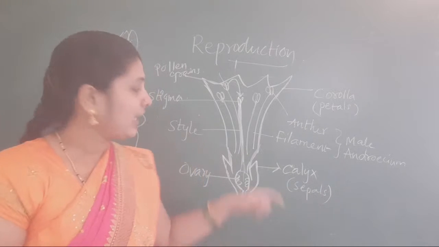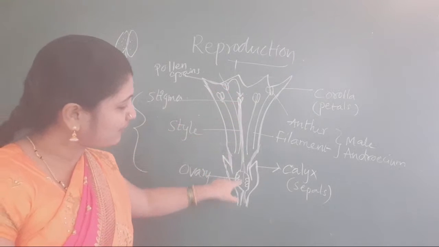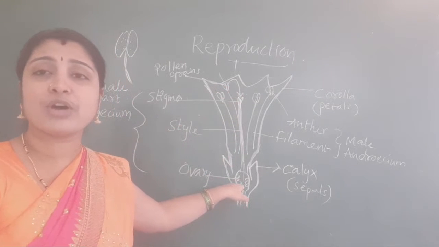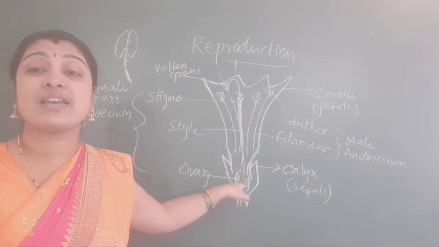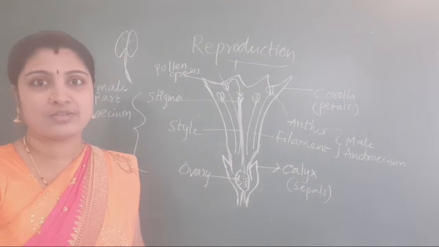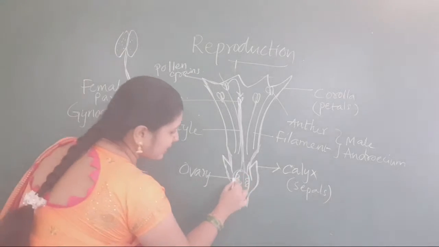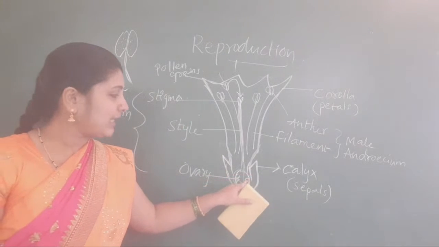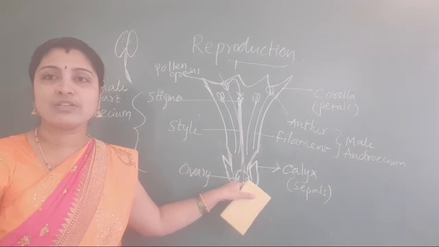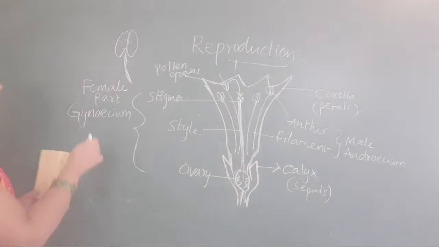In the ovary, what is present, students? Ovules are present. From the stigma, the pollen grains will come and join here, and they form what? Ovules, they form the zygote. Those are nothing but seeds. After fertilization happens, inside this, ovules are present, no? They turn into seeds.